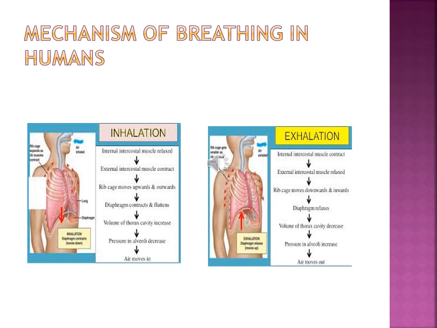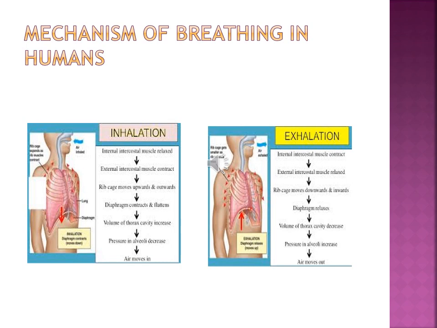During exhalation, in the second picture, when we breathe out, the intercostal muscles relax and the ribs move downwards and inwards. The diaphragm relaxes, the volume of the cavity decreases, the pressure in the alveoli increases and the air moves out.